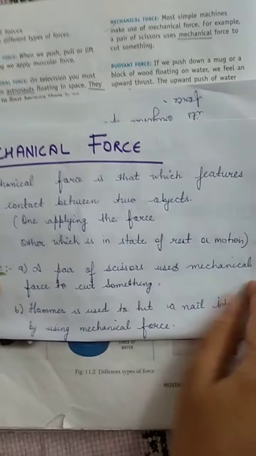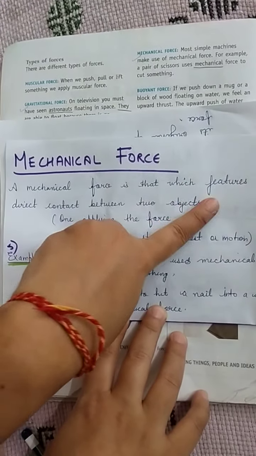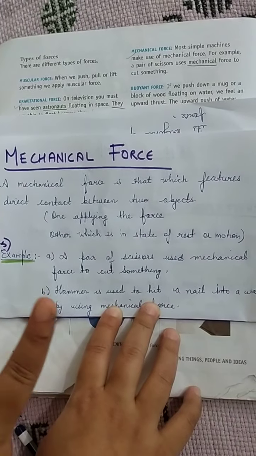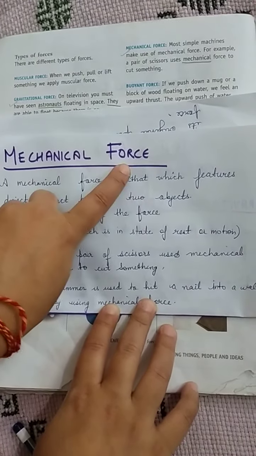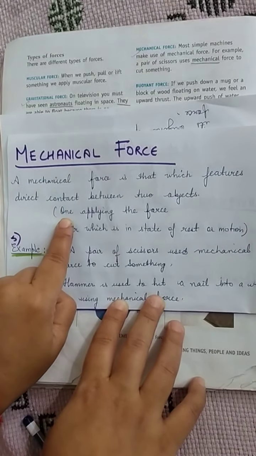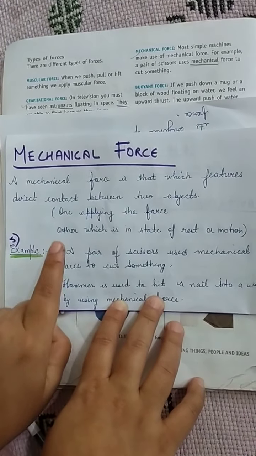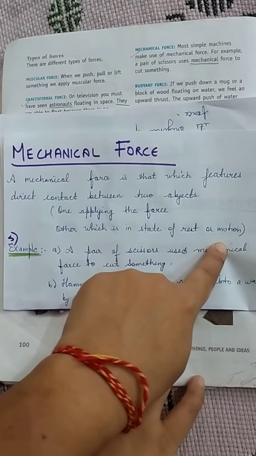See, in this, what is mechanical force? A mechanical force is that which features direct contact between two objects. When there is direct contact between two objects, then which force acts on it? Mechanical force. And what thing do we keep in mind in this? One object will apply the force, and the other object will either be in a state of rest or motion.